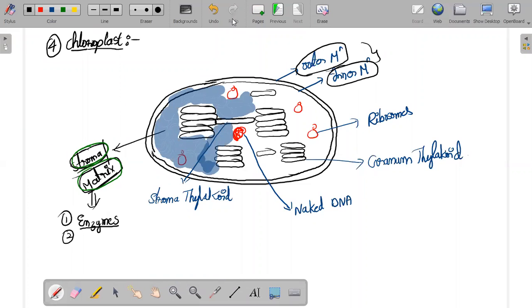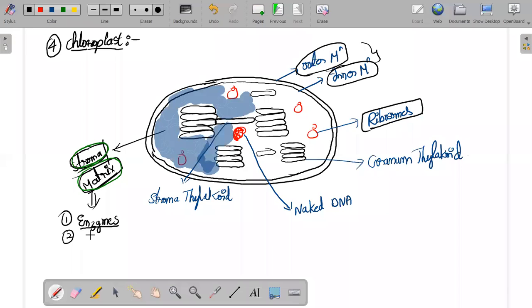Is my voice audible? Yes, my voice is audible. Are you people really listening to me? I have to just check the chat option. If my voice is audible, then tell me the answers, everyone. I'm asking about the ribosomes: what type of ribosomes will they be containing?